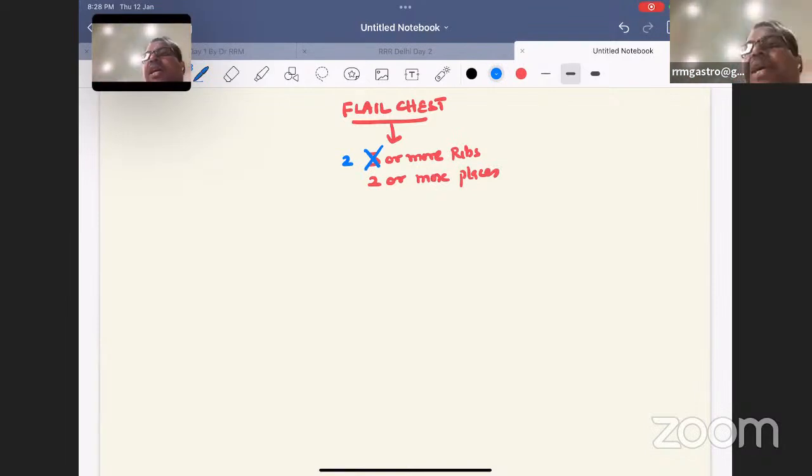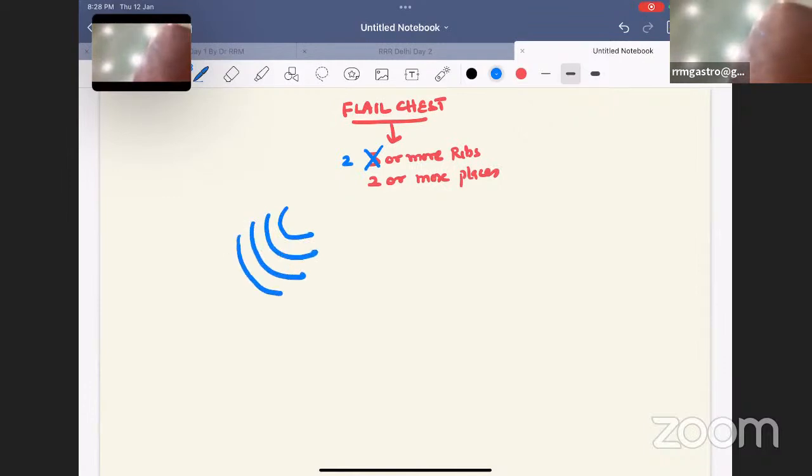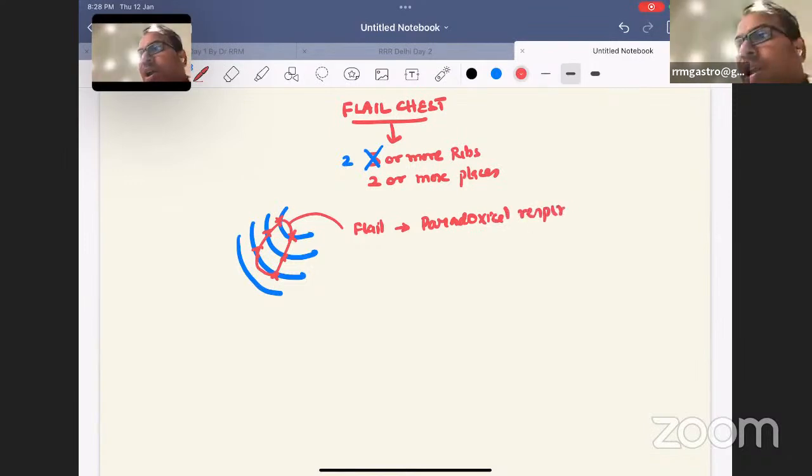The fractured ribs become a flail segment and will move paradoxically. Paradoxical respiration happens. This is very well known to all of you.